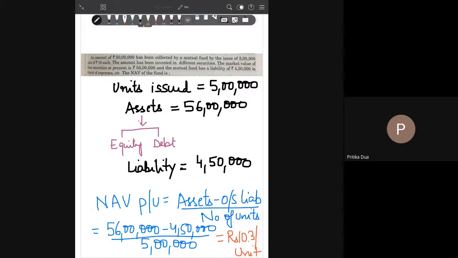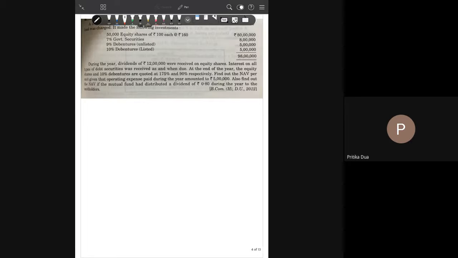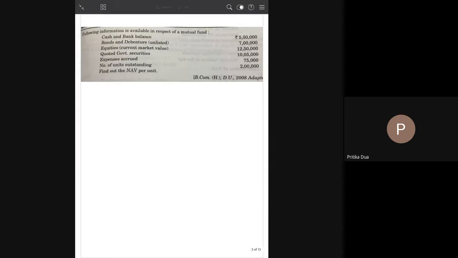Okay, let's move to the next question. So this is again a question. Wait, not this one. We'll take up this question first. Okay, so this is again a question on calculation of NAV per unit. The entire data is given to you. Take 5 minutes, start solving, and put your answers in the chat box.